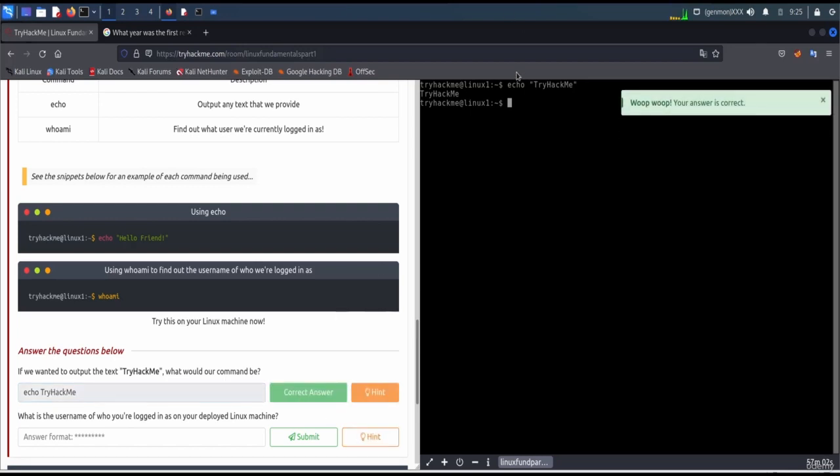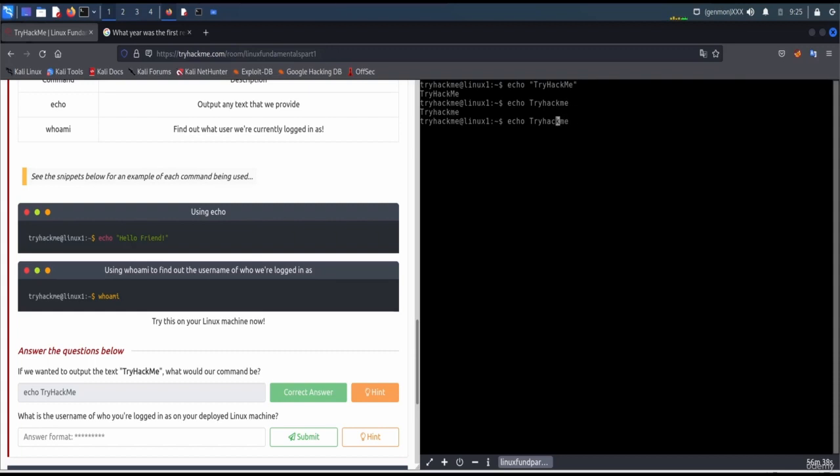If so, why not use a string? If there are no spaces in your string, meaning the thing you want to output has no spaces, you can use it without the quotes. Okay, so let me show you here. If I say a try me, the output will be the same. But if our string has spaces, it might give an error.